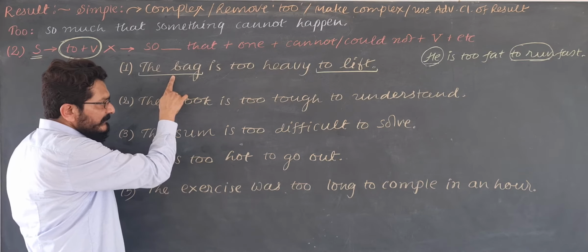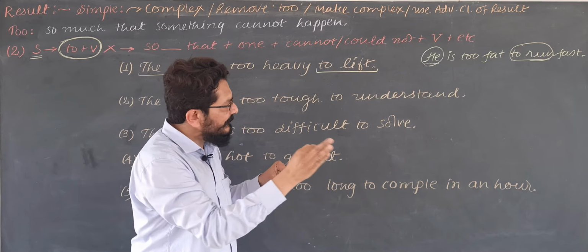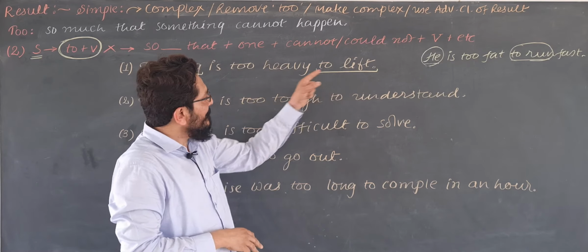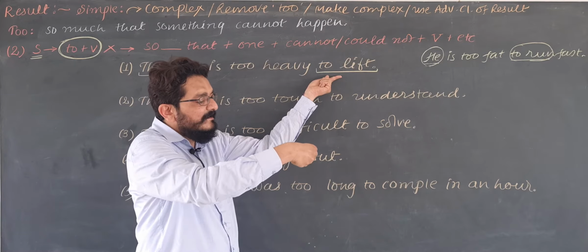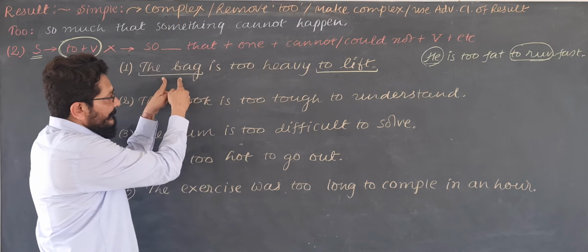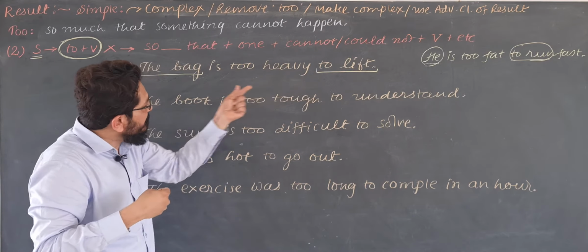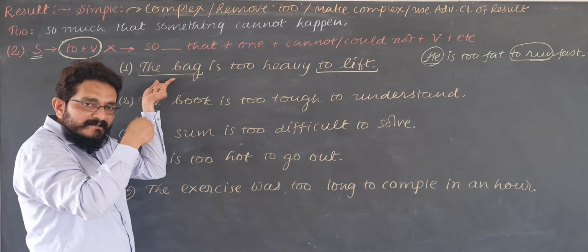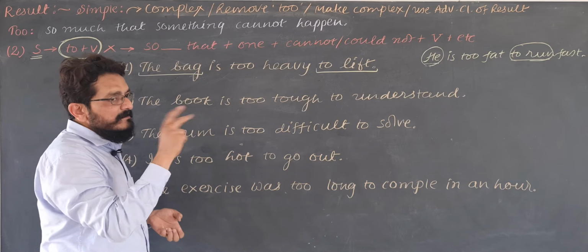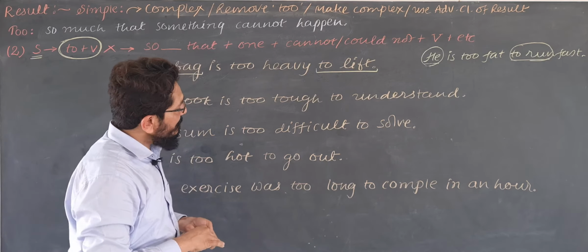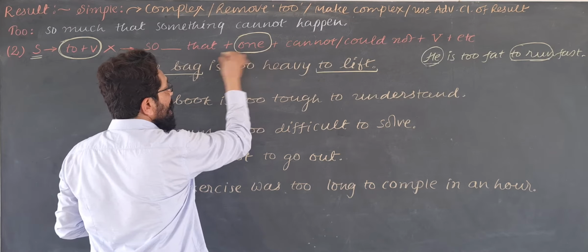The subject given here is not supposed to do the action of infinitive here, to lift. This bag is too heavy to lift. The action of infinitive, that is lifting the bag, is not supposed to be done by the actual subject given here. Somebody else is supposed to do it. So this is the difference. Then what should be done? The subject should be one.